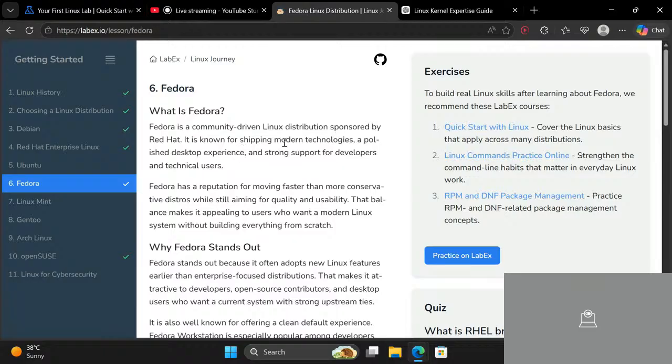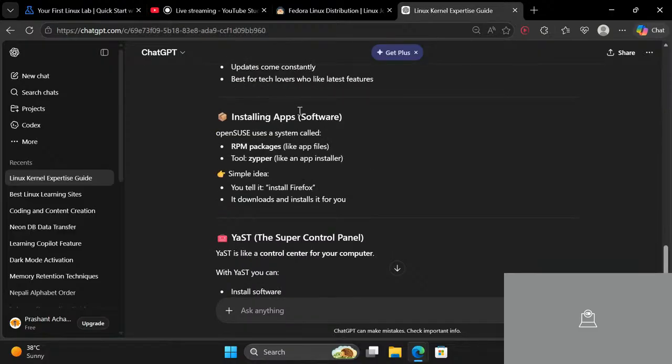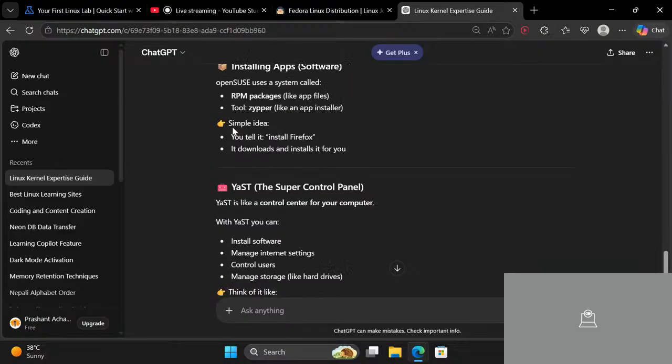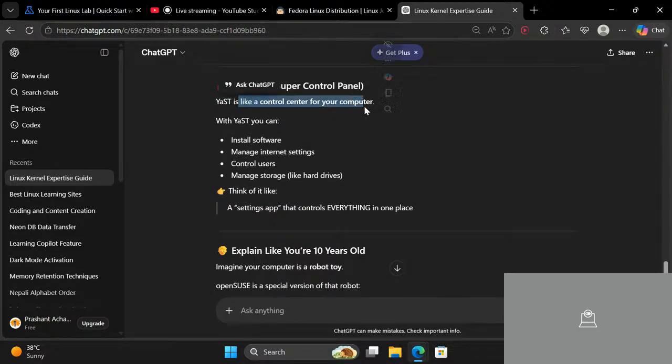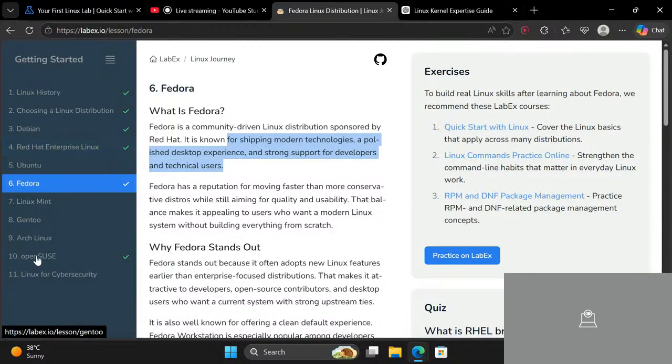Yeah, it's Fedora because Fedora always gets the latest features first. And for installing applications, it is RPM package. Tools like Zypper and the control center, with which you can install software. So we can just skip this whole chapter. It's not that necessary.